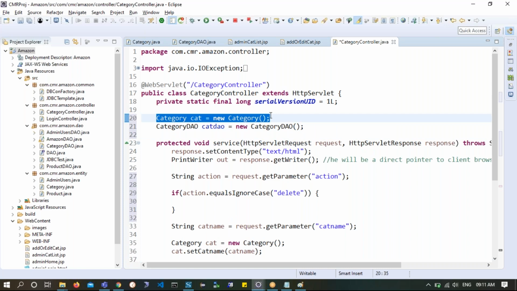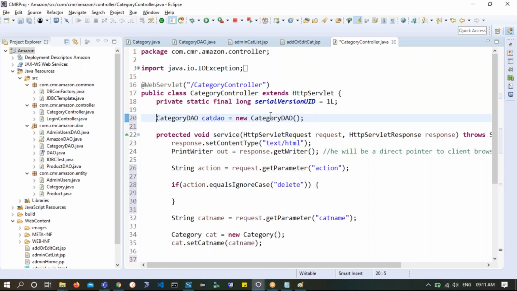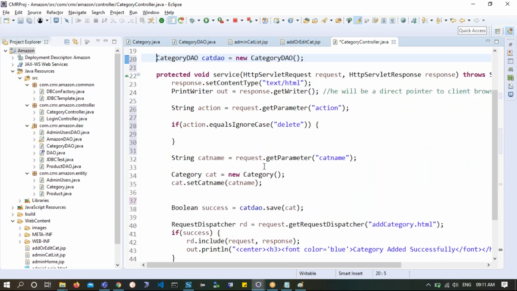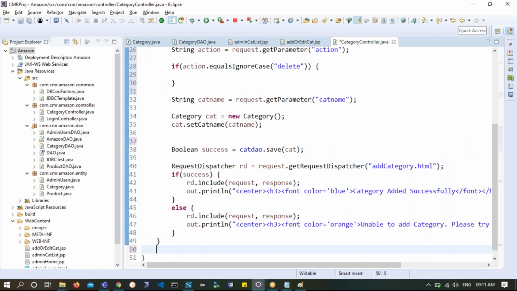So category also you can declare only when you get the category related details. Now below I will try to call different methods, like private void delete. You can write different methods or you can decide what to be done here.